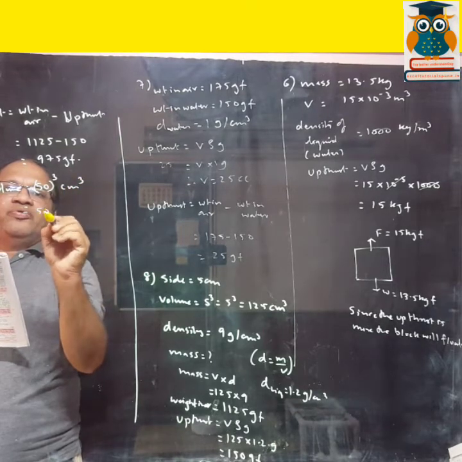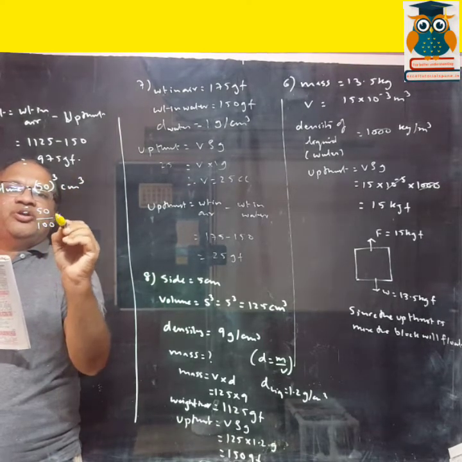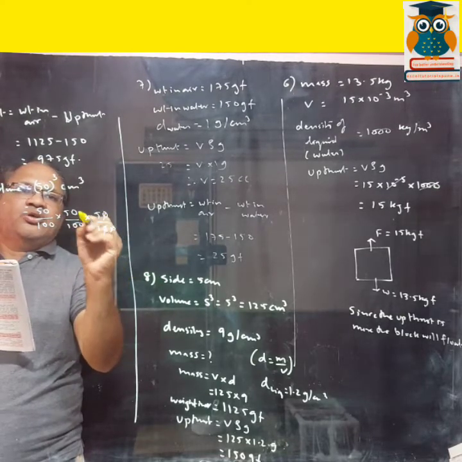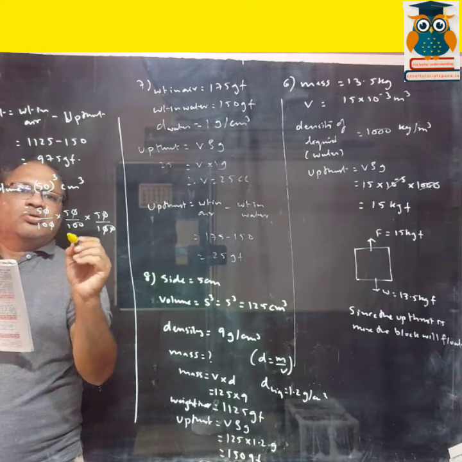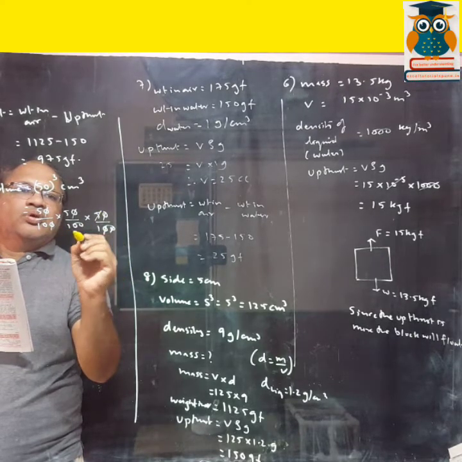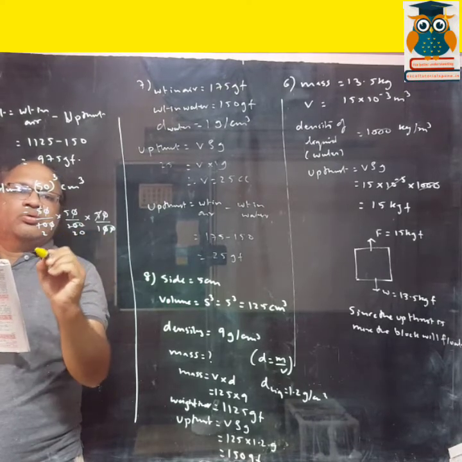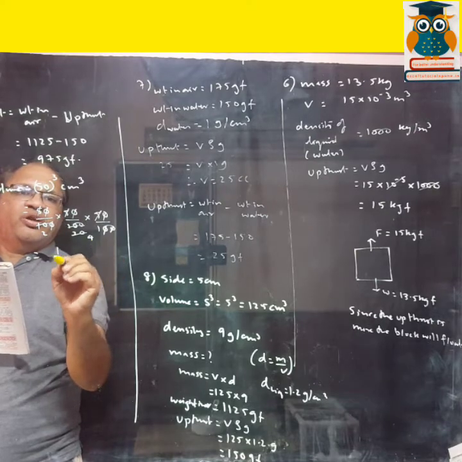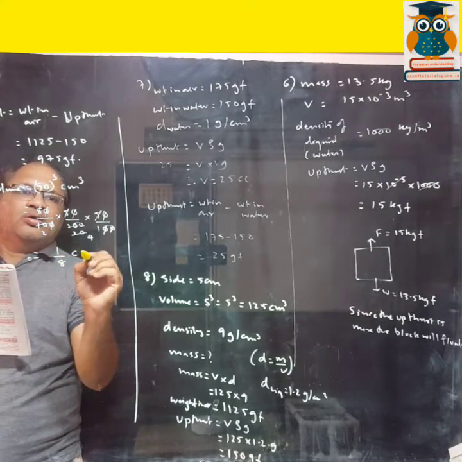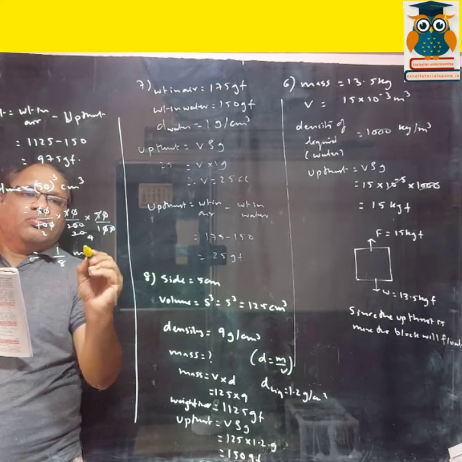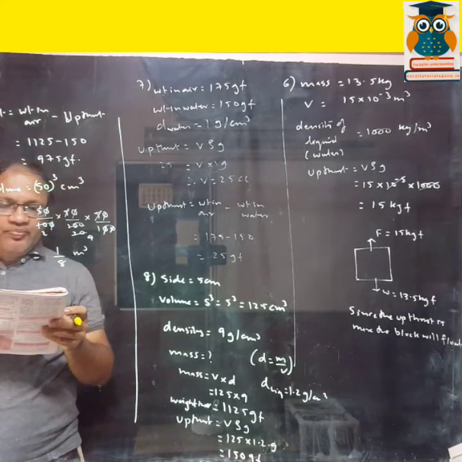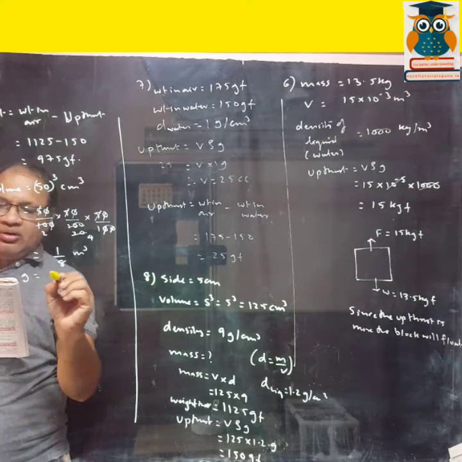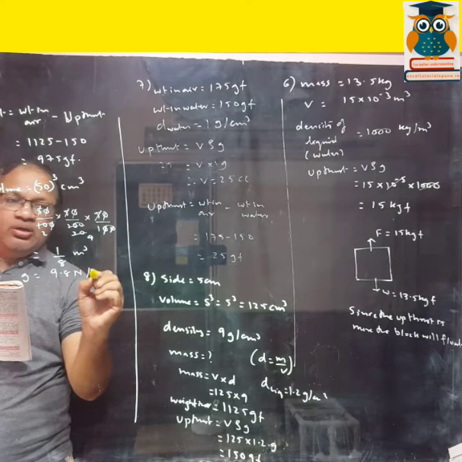Centimeter cube. That is 50 upon, centimeter to meter, you have to divide by 100. So it comes to 1/8 meter cube. Then later on, you can find out the gravity is given, 9.8 Newton per kg.